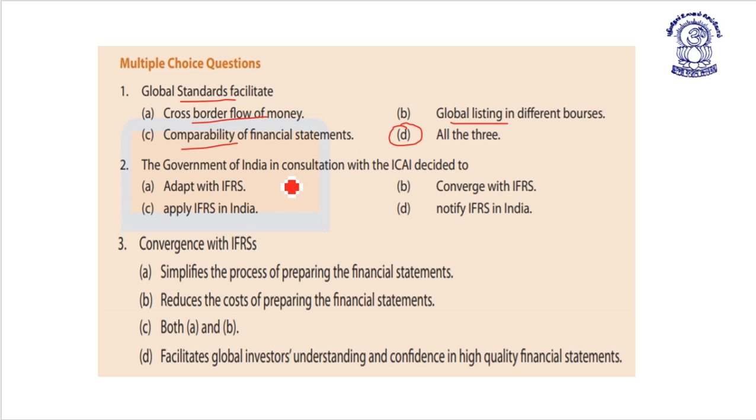The Government of India in consultation with the ICAI decided to adopt IFRS, converge with IFRS, apply IFRS in India, or notify.